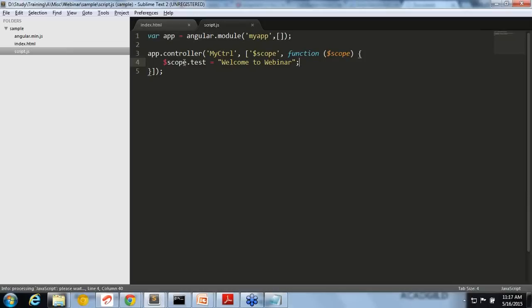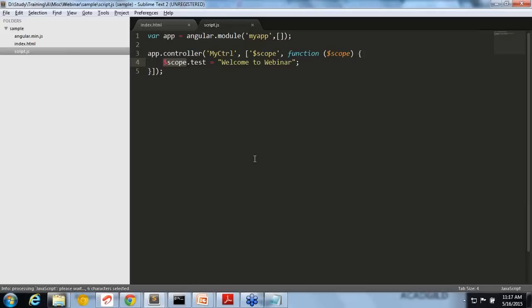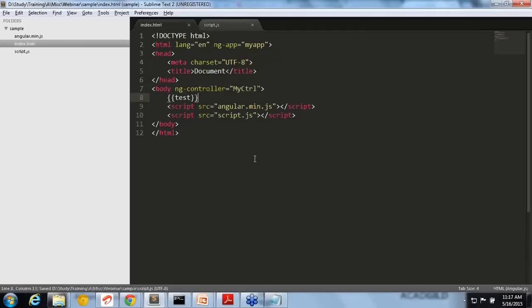Okay. Now what exactly is the scope? So scope is actually a glue. You can consider it a view model. It's like a bridge between view and the controller. So whatever you are attaching from the controller to the scope will be available in the view. It is pretty simple as that. Anything you can attach, any valid JavaScript, will be available in the HTML page.